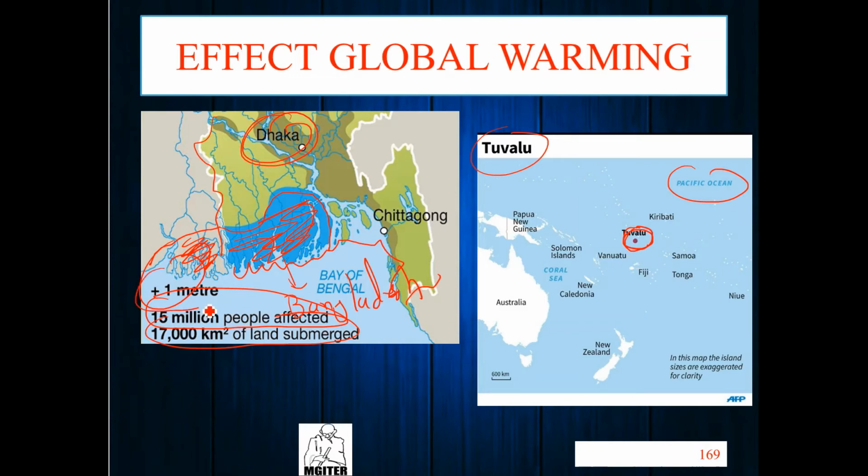If the water level increases by 1 meter, Tuvalu island is fully submerged. This is an effect of global warming. So many countries will be affected. Most of the countries affected are Paris, France, and the US also. India is in the list, but we can say that in India, Mumbai will be fully submerged. Right? So this is the effect of global warming.